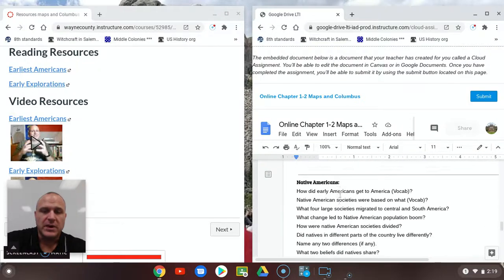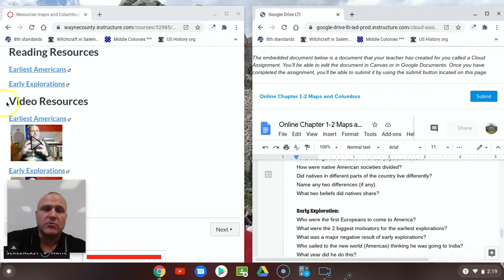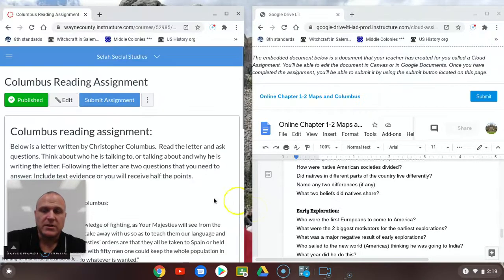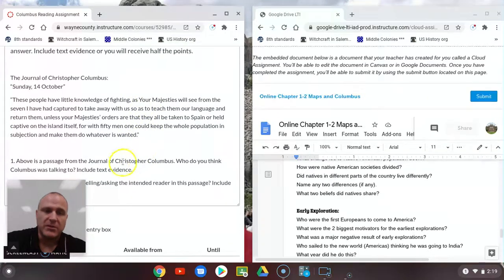So right here you have Native Americans and early explorers. So you answer those questions by either going to the reading or going to the videos. And then you'll have a reading assignment. So you'll have to do this Columbus reading assignment. And remember, always copy and paste the questions into your answer. Use complete sentences and use text evidence when required.